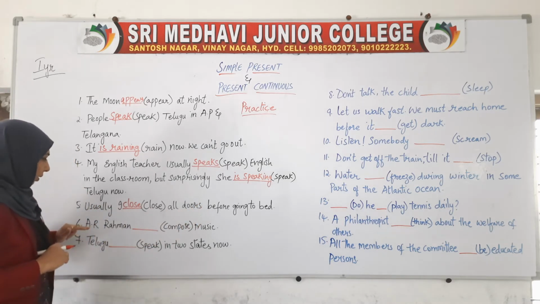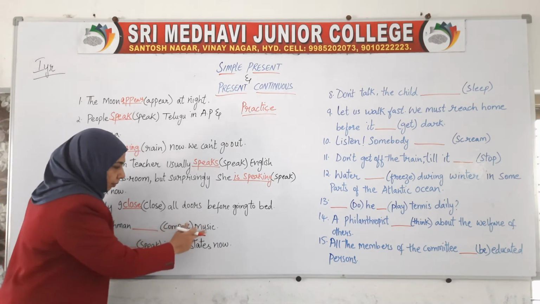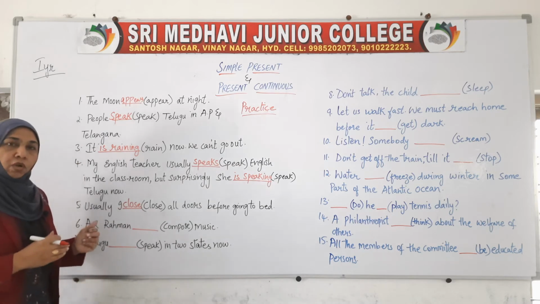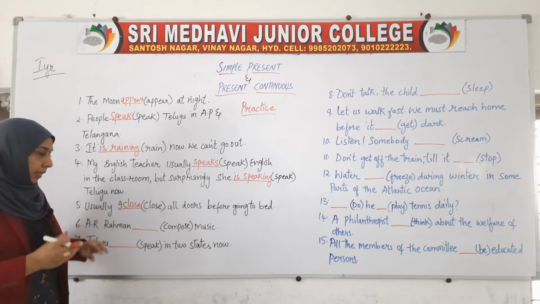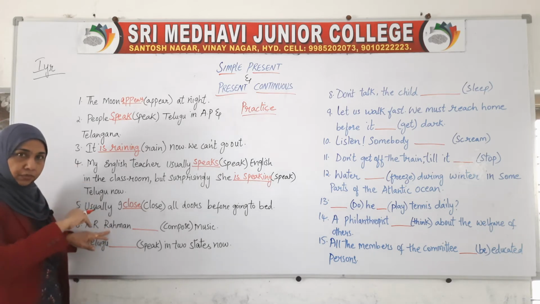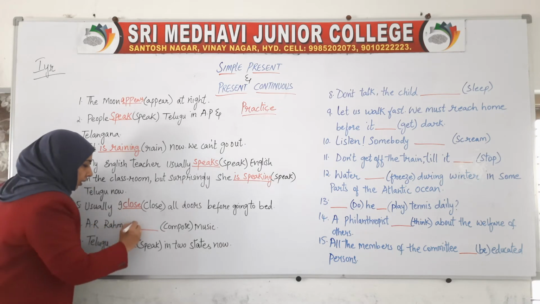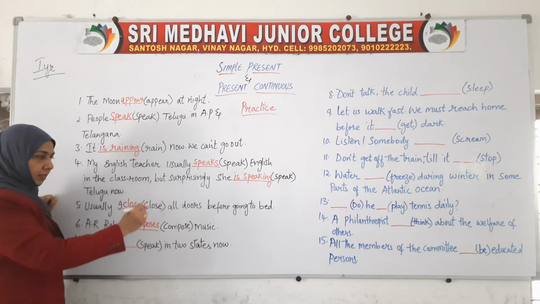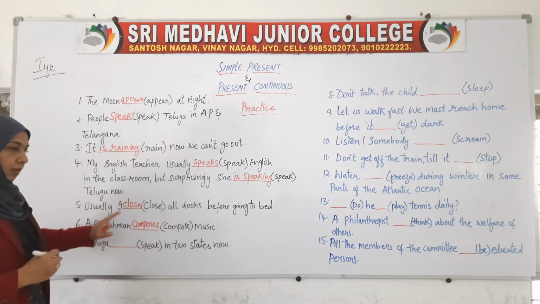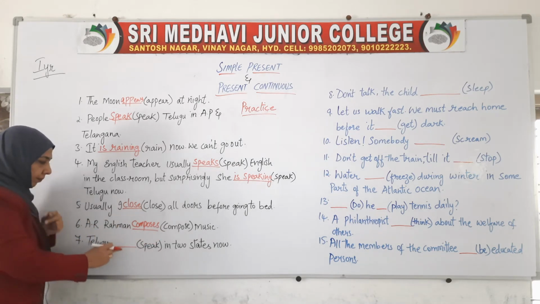Okay. Now next is "A.R. Rahman ___ music." What does A.R. Rahman do? Compose music. A.R. Rahman is the third person. So in the third person, for a regular singular action, we have to add s. Composes music. Regular action of A.R. Rahman.